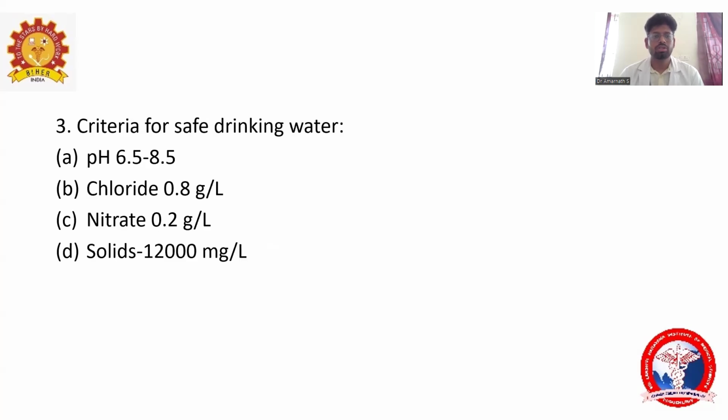The next question is criteria for safe drinking water. Option A, pH level 6.5 to 8.5. Option B, fluoride 0.8 gram per liter. Option C is nitrate 0.2 gram per liter. And option D is solids 12,000 milligram per liter. The answer for this question is the pH, which is 6.5 to 8.5. These were covered in the previous lectures on water.